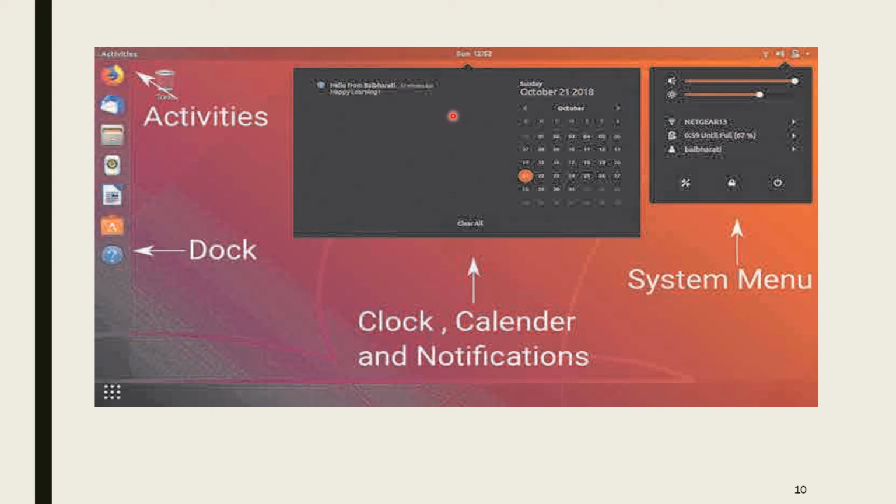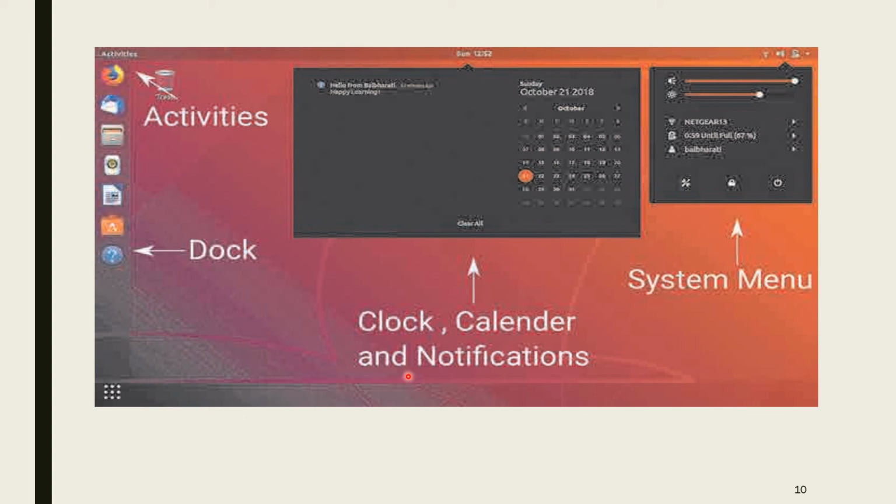If the user wants to move this, you can move this with the program also. Right hand side is the system menu where the restart, shutdown and log off buttons are, where the user can see the battery life, how much battery is left. So all the information you will get.